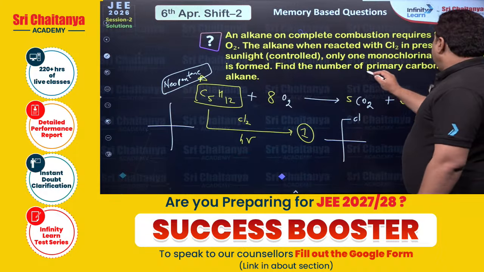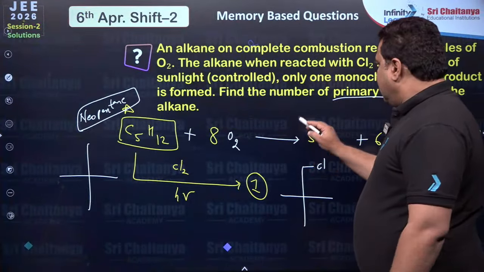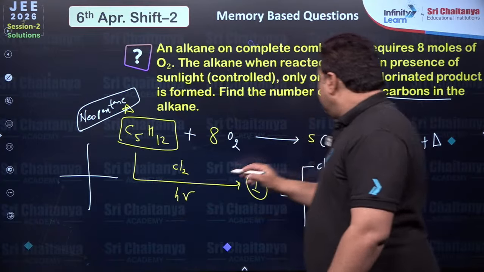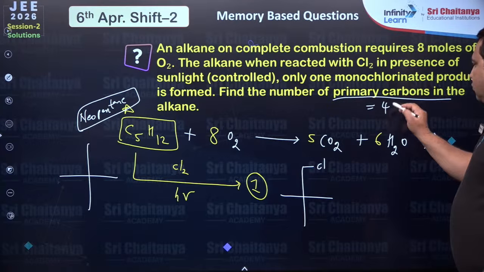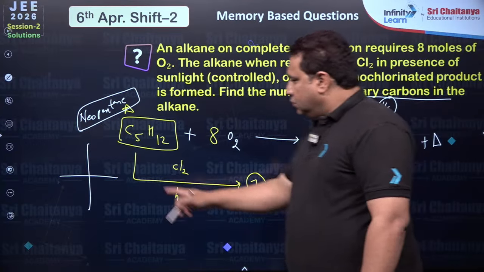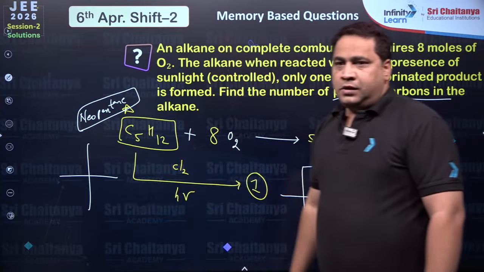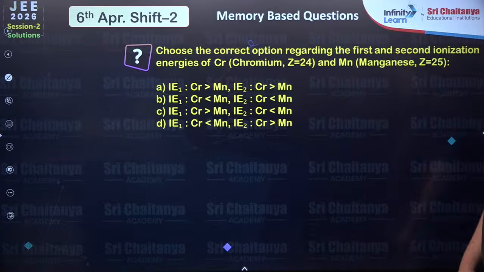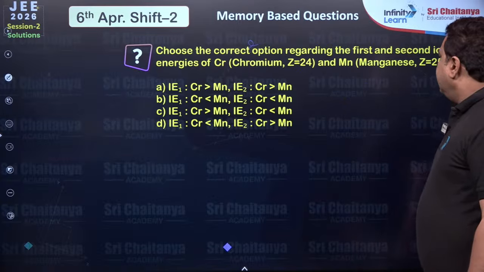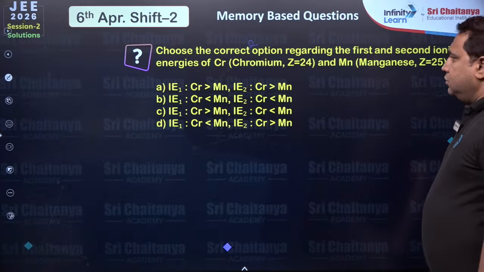Hence, he is asking how many primary carbons are there in it. So the final answer should be primary carbons are 4. You can see here 1, 2, 3, 4. Right? Next, choose the correct options regarding first ionization energy and second ionization energy of chromium.